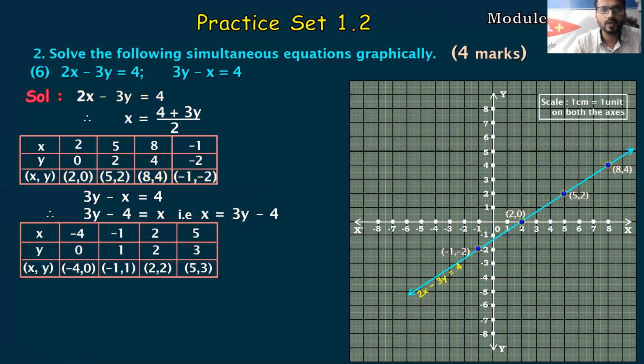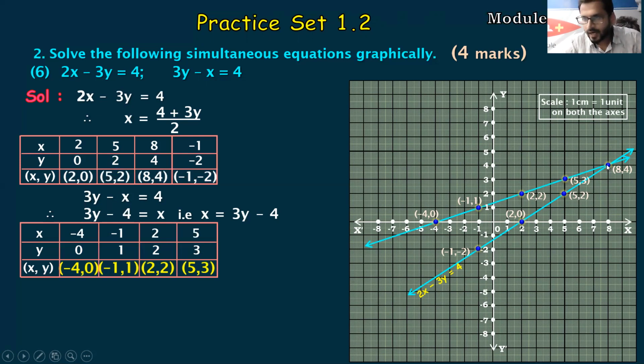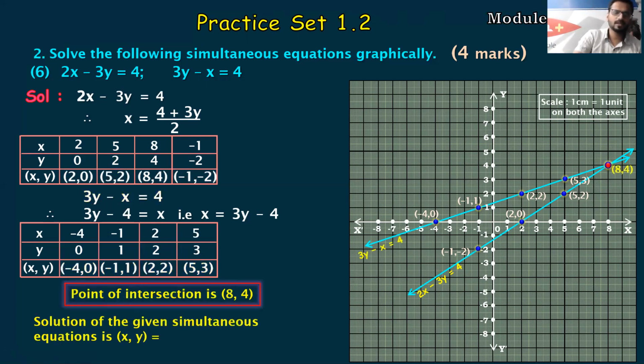Very important, first equation. Second plotting, if you see, it's minus 4 comma 0, it's over here, my first point. Second is minus 1 comma 1, it's over here. Then 2 comma 2 in the first quadrant, and 5 comma 3 again in the first quadrant. These are the 4 points we are getting, students. With the help of pencil and scale, just draw a line and observe the intersection. So it's getting intersected over here, 8 comma 4, right? So the final answer is 8 comma 4, and write it in a beautiful box.